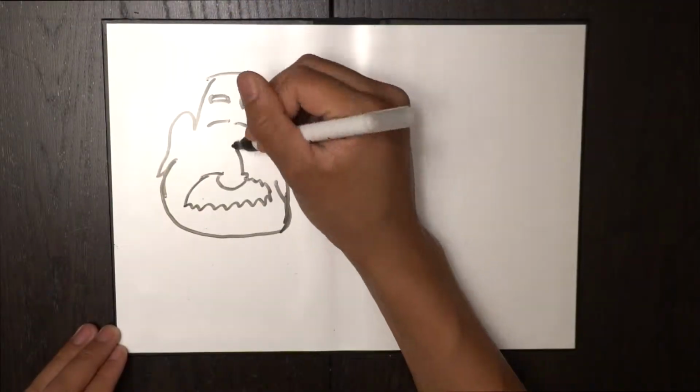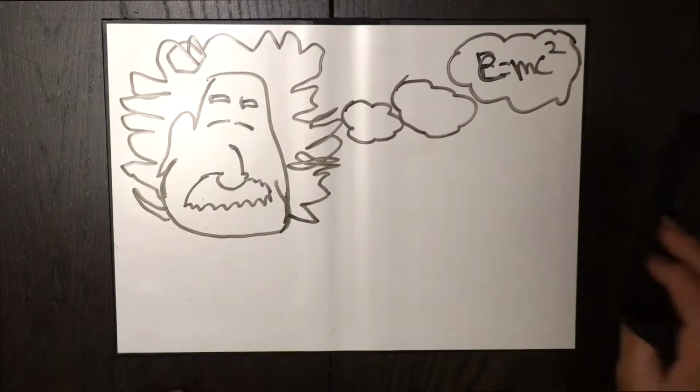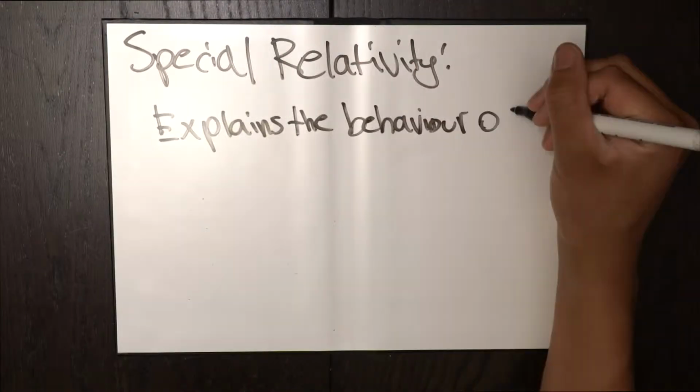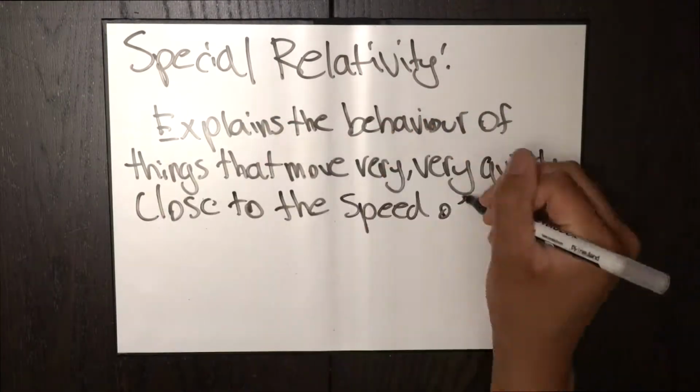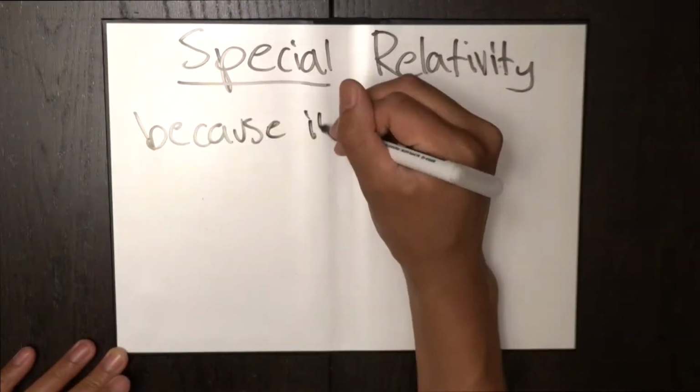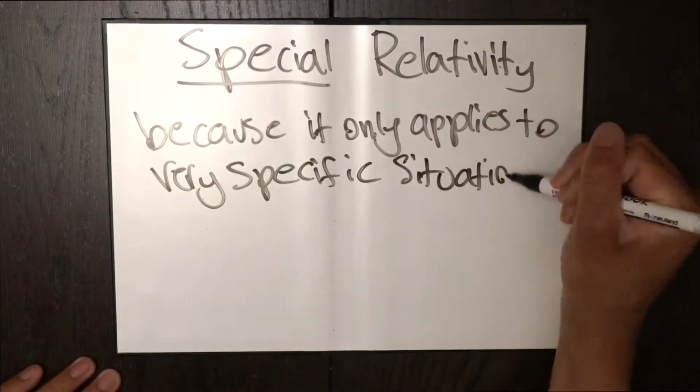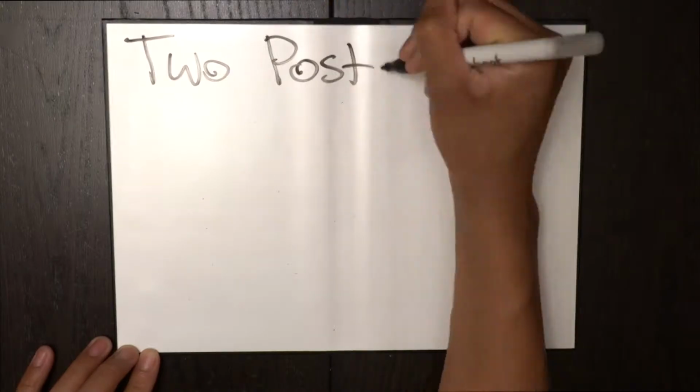Special relativity is a theory developed by the well-famed Albert Einstein to describe and explain the behavior of things that happen close to the speed of light. It's called special relativity because it only applies to very specific situations where the different reference points are not accelerating. Special relativity is based on two postulates.